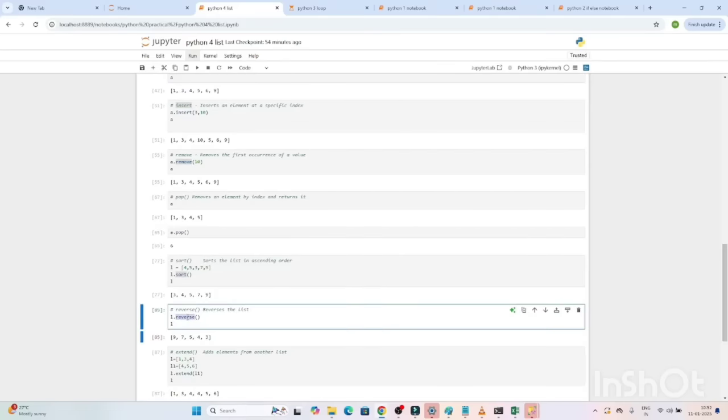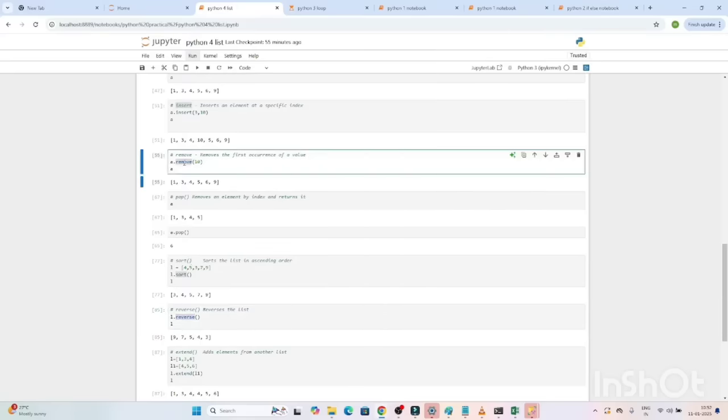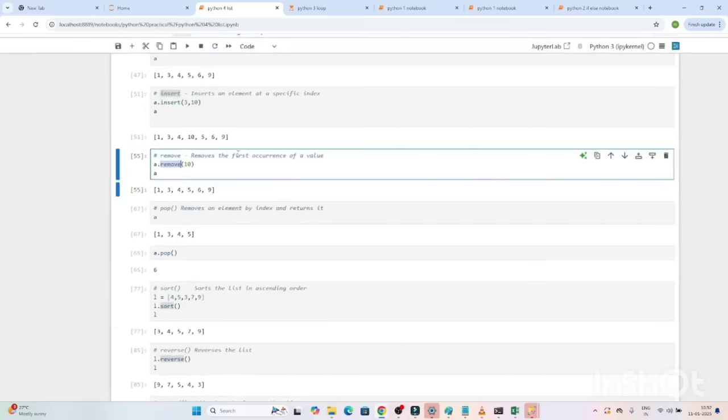Suppose anyone says you have to remove a specific value from the list, for that we have a remove method available. Suppose you have to add a value into the list, for that we have append and insert methods. You should know how to use the different methods already available in a list, and you can use them in your coding, and this will improve your coding also. So this is an important topic, and you should know all the list methods which are available. Let's understand one by one.